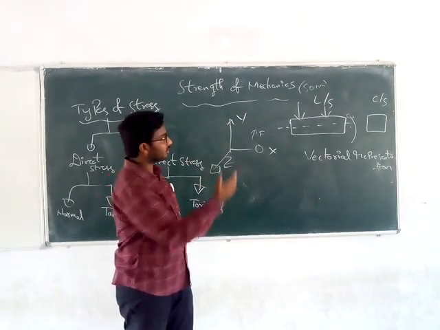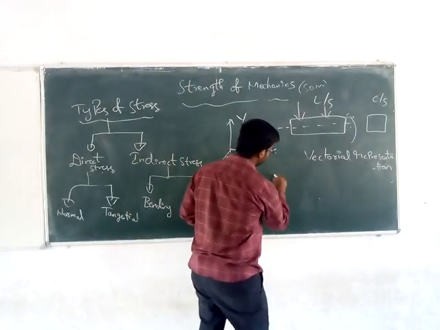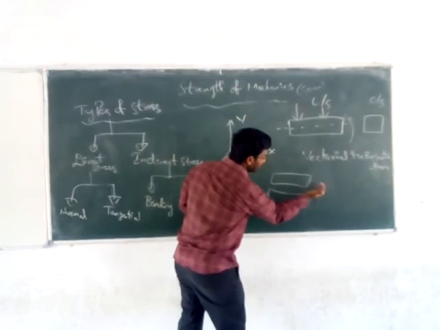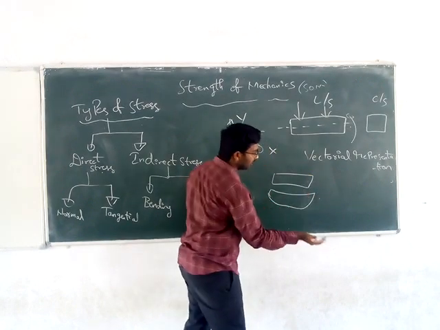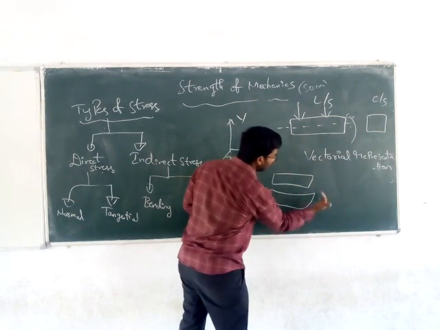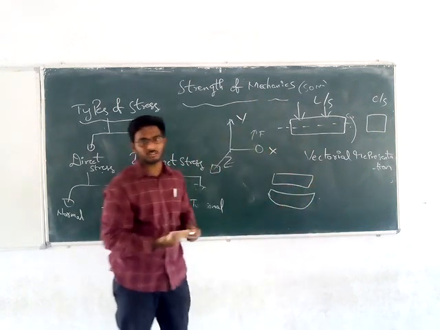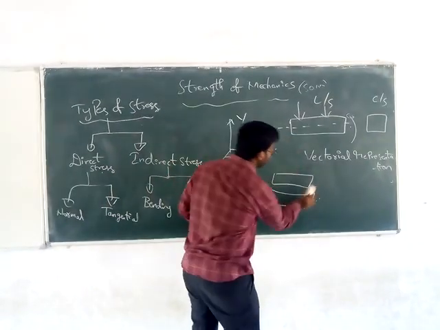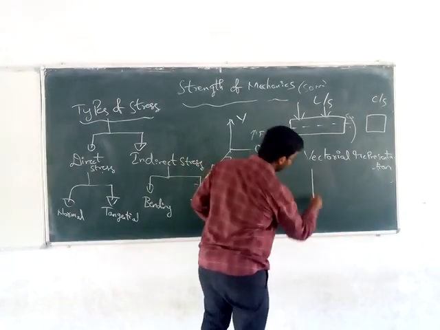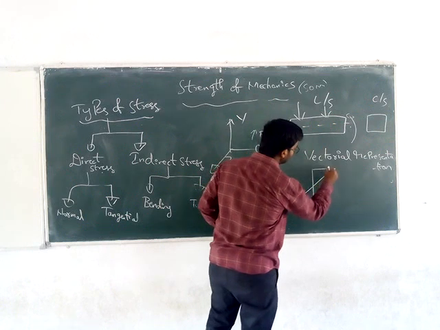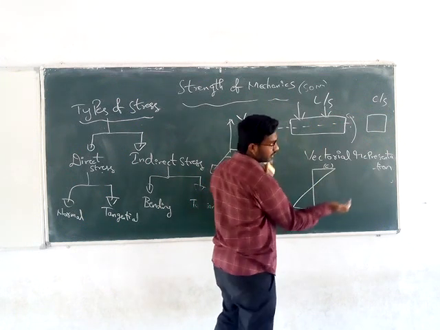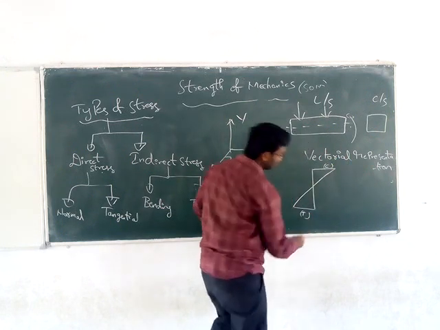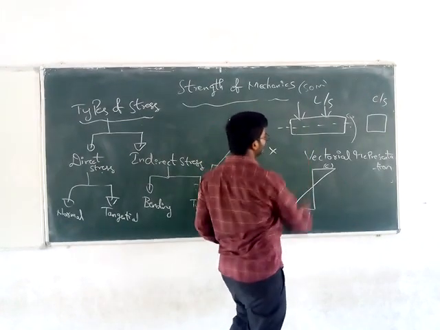The vectorial representation due to this bending moment: the beam is bending like this, you can see. I am bending the beam like this, so my hand represents the rotation, the bending of the beam. The thumb represents the vectorial representation. It will be along the z axis. So that is the definition of beam. The beam will be subjected to stresses that are nothing but bending stresses. The topmost fiber will be subjected to compressive stress because of this anti-clockwise bending, and the bottommost fiber will be subjected to tensile stresses based on this cross section.